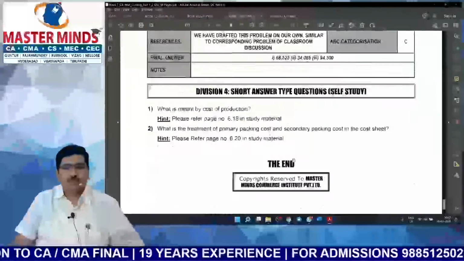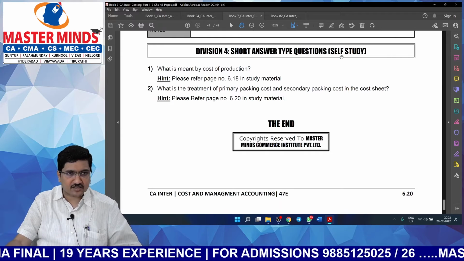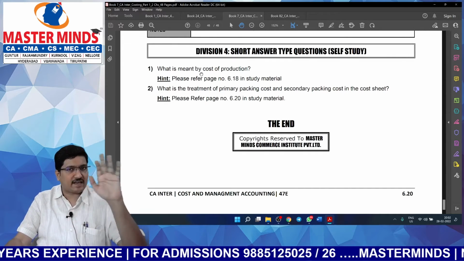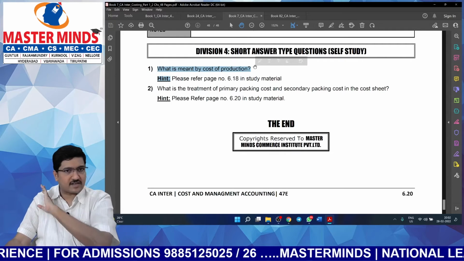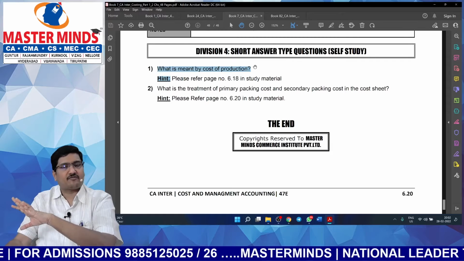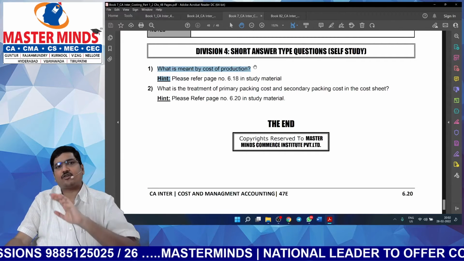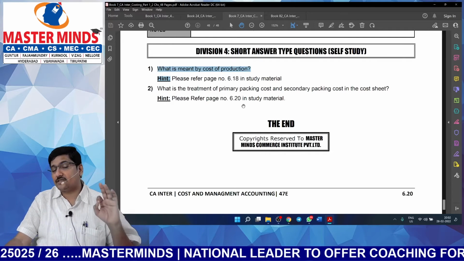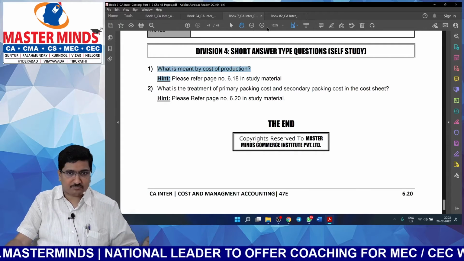Yeah. So this is short answer questions. What is the purpose of these short answer questions? You need not memorize the theory content given in the entire chapter. Sufficient to mug up answer to these 2 questions. Enough. These 2 questions are enough. Remaining theory content, just read it and understand it. It's not required to memorize. So this is how you can best utilize our costing, the materials of all the problematic subjects.